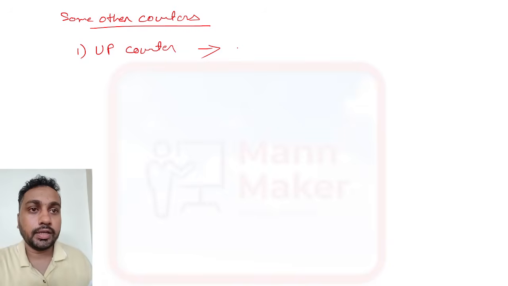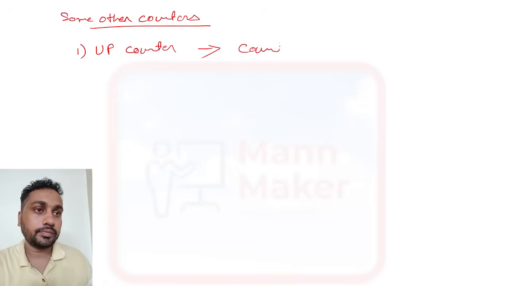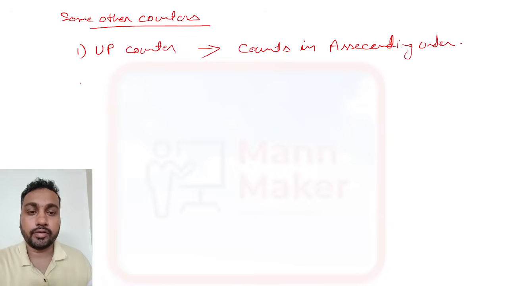In an up counter, the counter function is that it will count, and it will stop. So the up counter will count in ascending order. It will count the data in ascending order.